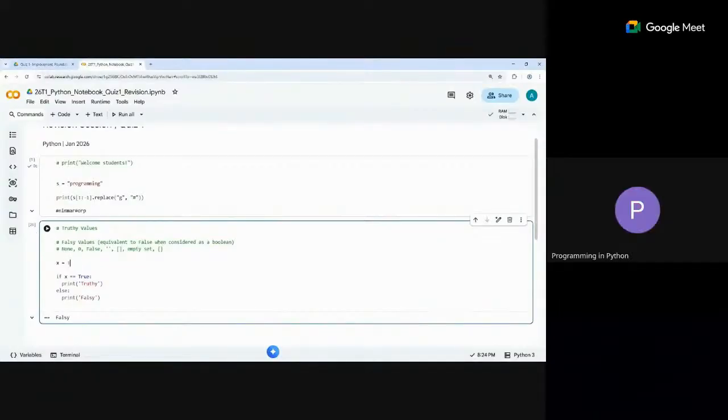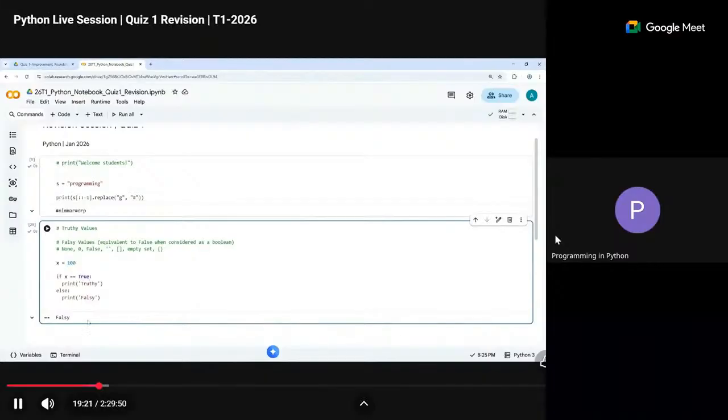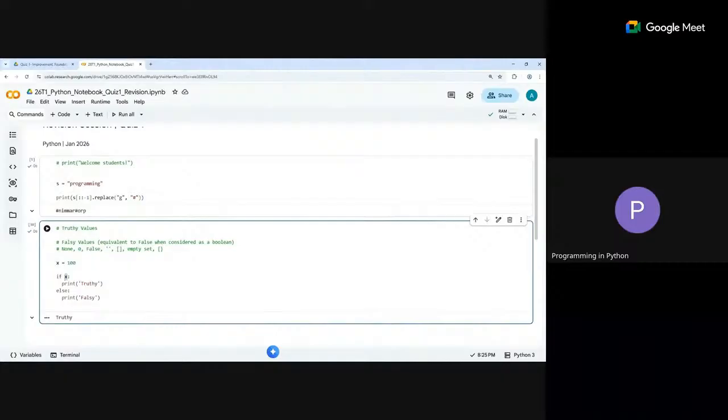For some reason, this is new. Just a second. If you equate it, there's apparently a slight difference. It is not equating it to true, perhaps because it is not a boolean. But if you check it without saying equal to true, then that is true. So please consider it under this case only: when you're directly putting it without equating, because if you equate it, it will try to convert it and may result in a wrong value. So it is better to always consider it like this.